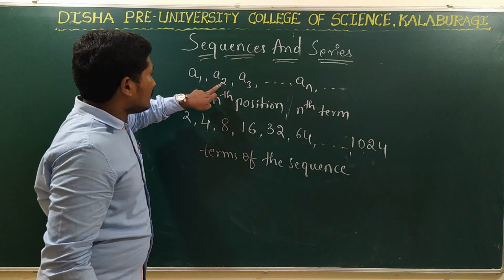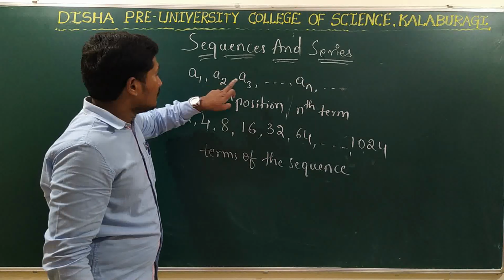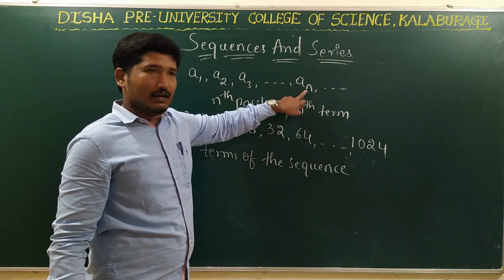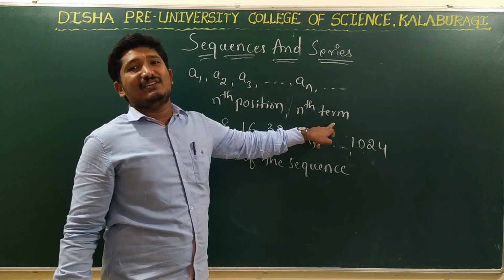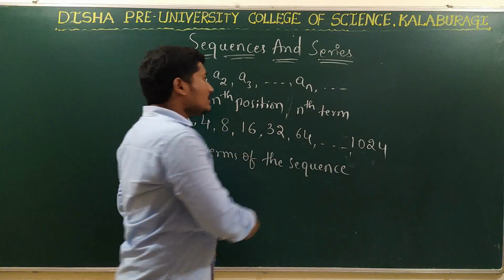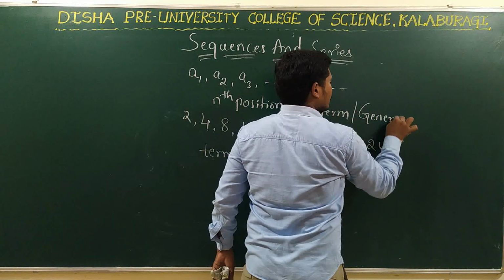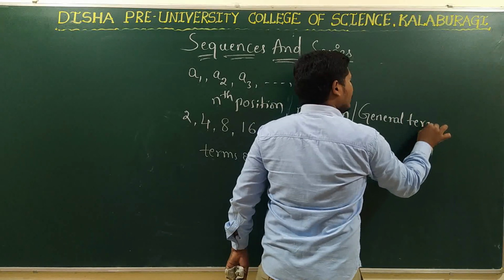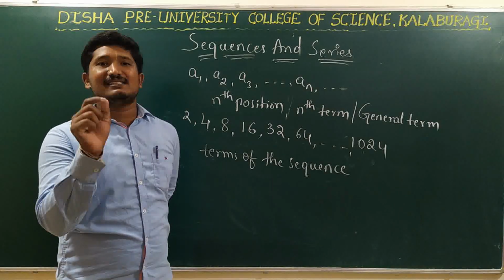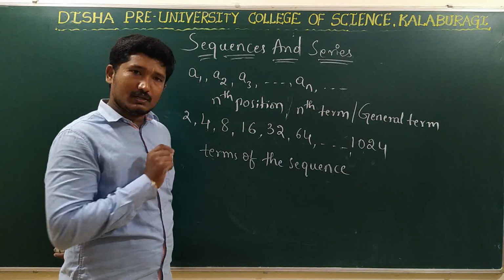See, we call it as first term, we call it as second term, we call it as third term. So in the same way, for AN, we call it as what? Nth term. Why? Because it is at the nth position. Or this is also called as general term of the sequence. Nth term is also called as what? General term of the sequence. Right? So I hope you understand this.